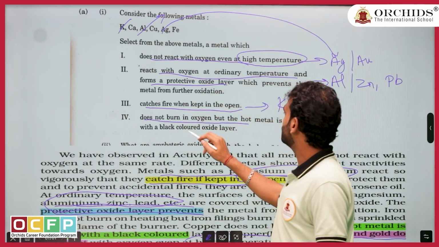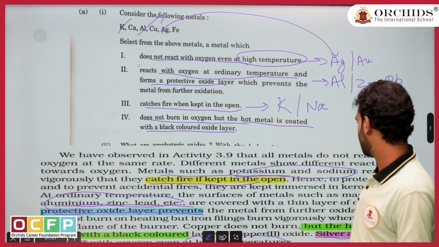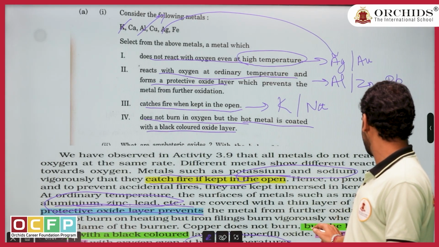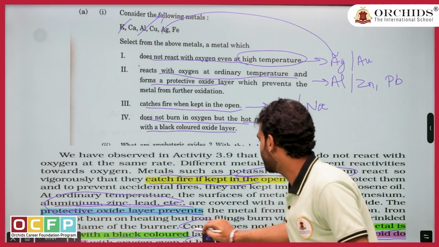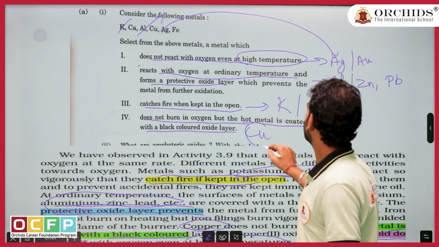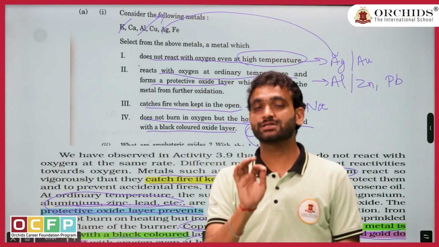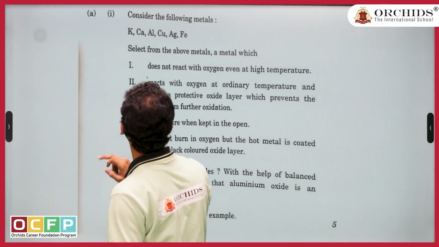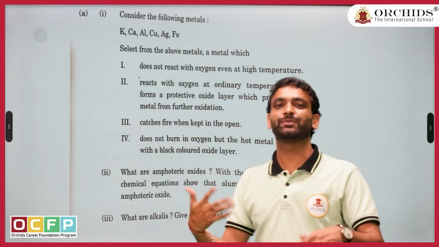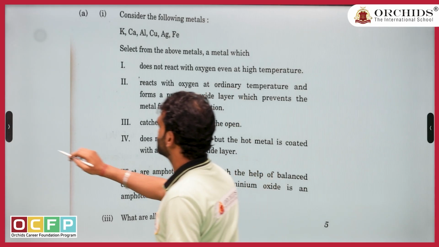Does not burn in oxygen, but the hot metal is coated with a black colored layer. Black colored layer. So where is it? What is this metal? This metal is copper. Again, I'll repeat, this question is an eye-opening question. Why? Because it is asking you to read in depth, not just superficially and say my NCERT is done. It will not work like that. Okay, so let us come to the next question.